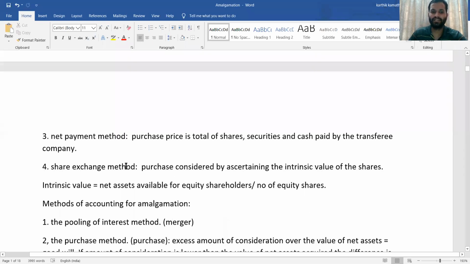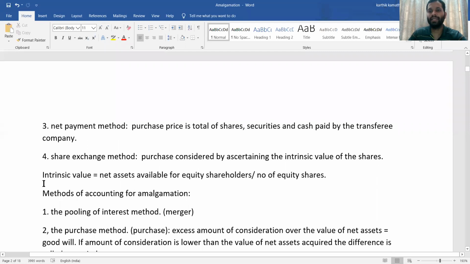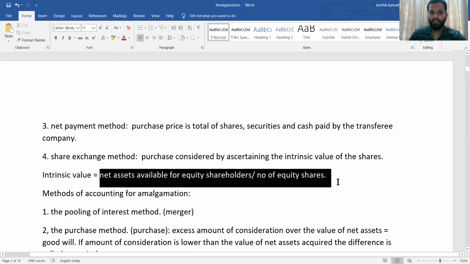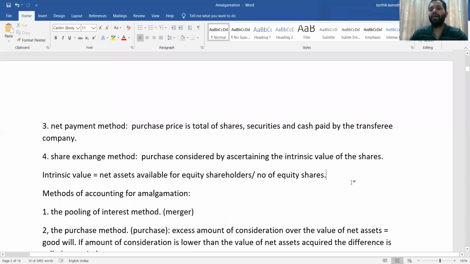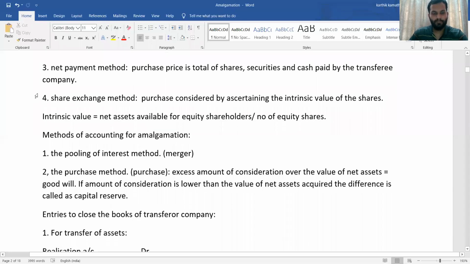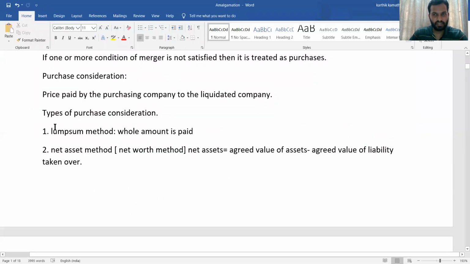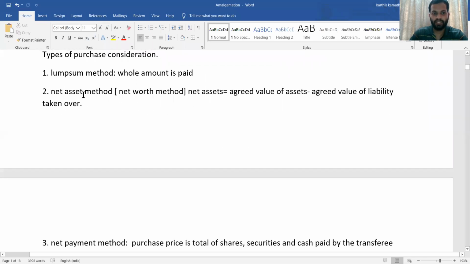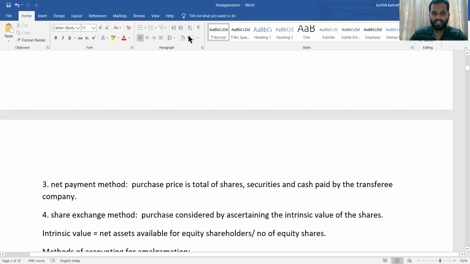And what do you mean by share exchange method? Share exchange method is nothing but intrinsic value of share. Intrinsic value of share is nothing but net asset available to equity shareholders. That is agreed value of assets minus agreed value of liability divided by number of equity shares. If you do that, you will get the share exchange method or intrinsic value of share. So there are 4 methods of purchase consideration: lump sum method, net asset method, net payment method, and share exchange method.